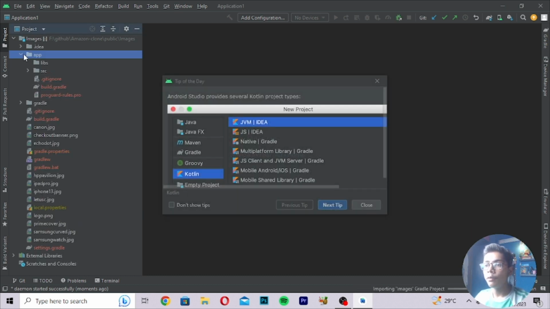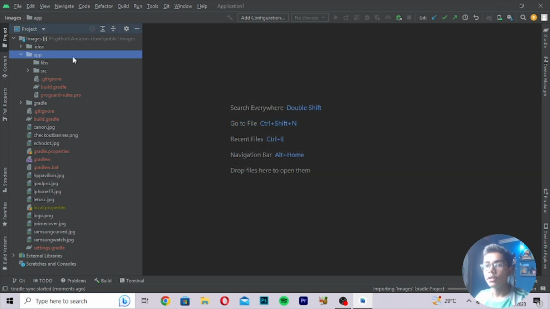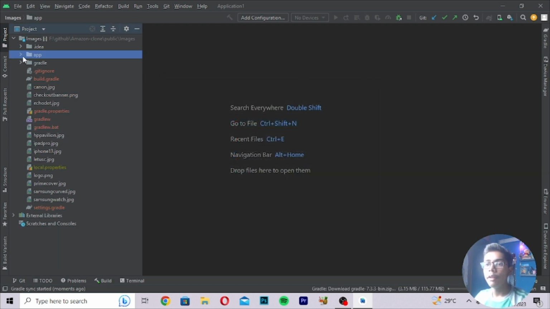So here you have to first of all create a new file in this. For creating the new file, now I will be telling you what steps you have to do. When you have created the folder, if you do not know how to create a folder or how to install, you can check my previous video in which I told you how to install Android Studio and how to create your first folder, what things you will be requiring, like that. You can check my previous video if you want to learn those things.